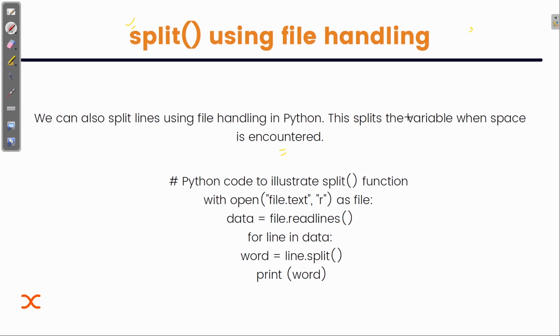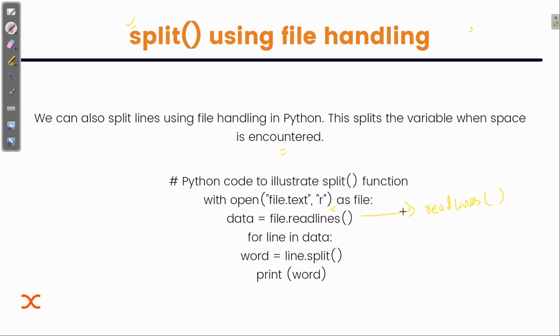So what we are doing is opening the file and storing it in a list. If you remember, in readlines we create a list of elements split by newlines.